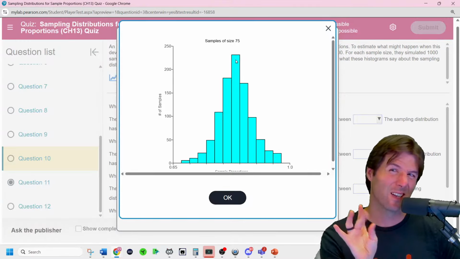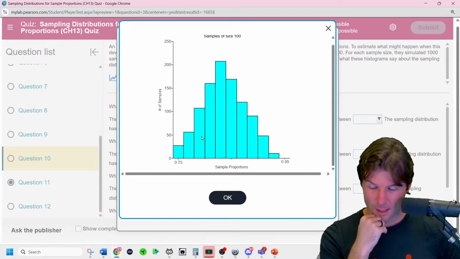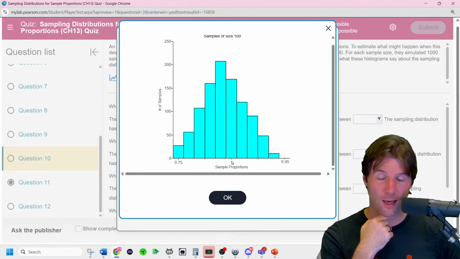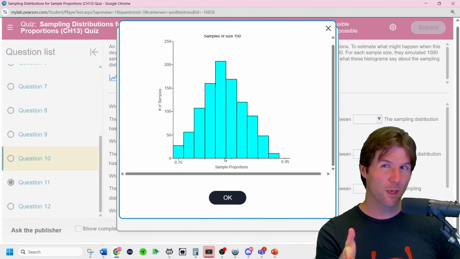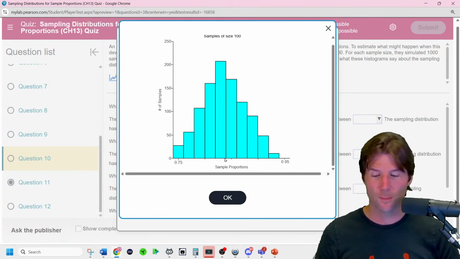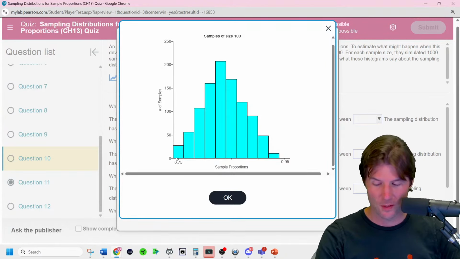And it usually does, though sometimes 0.84 is on one of the boundaries, which is annoying. Then this one, 75 is in the middle, and that's 80. And this one looks to be 84 to 86 because that's 85 right there. So the peak is 82 to 84. So it's in the range on all of them. It's contained within the boundaries. The mean is the true proportion. And the last one is 82 to 84 because 75, 80, 85, and then this is going to be where 84 is at.